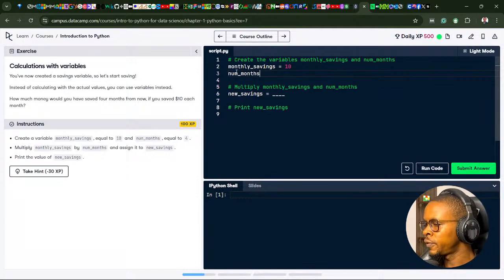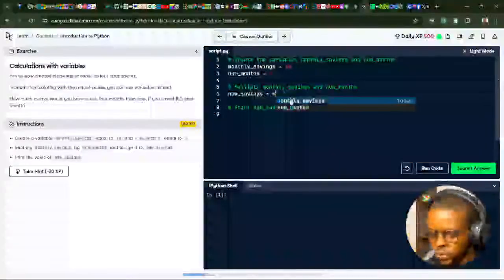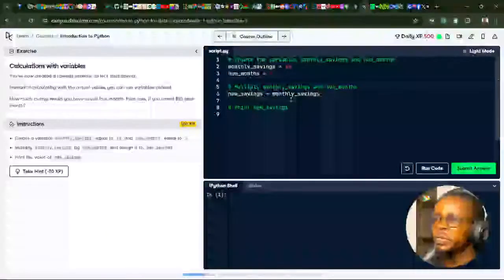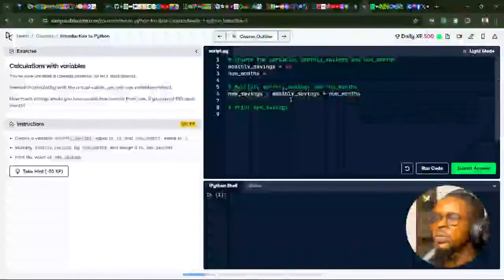If you want to have two words in the name of your variable, you have to put an underscore. Month equals 4. Next is to multiply monthly savings by number of months and assign it to new savings. How do we multiply that? So it's going to be monthly_savings times num_months. We're going to call on the variable name, not the value of the variable.